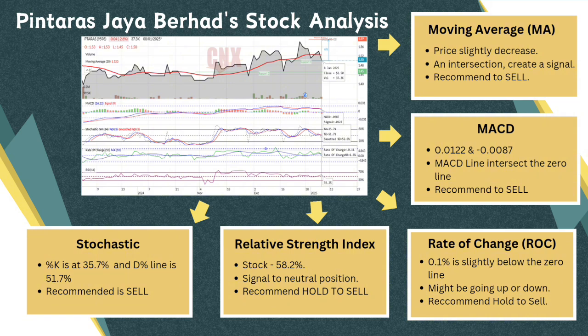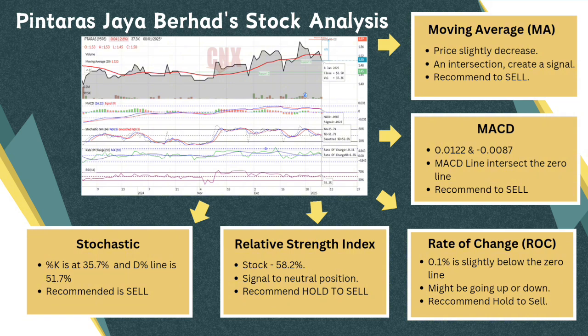The second is moving average convergence divergence. Based on this indicator, the signal line value is 0.0122 and the closing price is negative 0.0087, slightly below the zero line. This indicator line shows that it is below the signal line and intersects the zero line. This is potential bearish momentum, and my recommendation for this indicator might be good to sell.